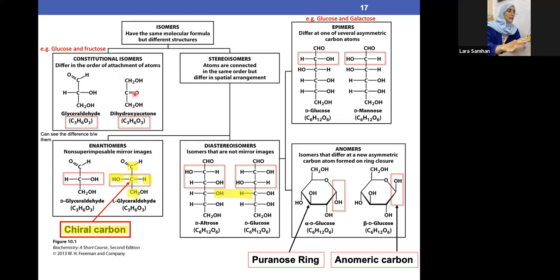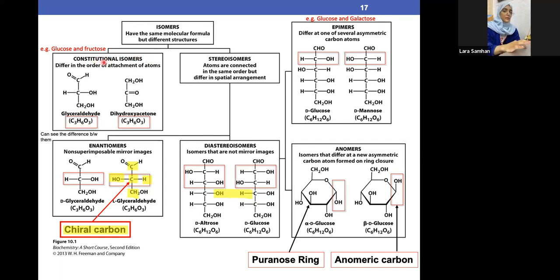Okay? This is called a constitutional isomer. For example, the most common question that doctors get is that they give two figures like this and like this and ask you, is this, for example, a constitutional isomer, or is it an anomer, or is it an epimer? So you know they have the exact same formula but different structures, so you will directly choose that it's a constitutional isomer. This is usually how questions come. So this is a constitutional isomer.